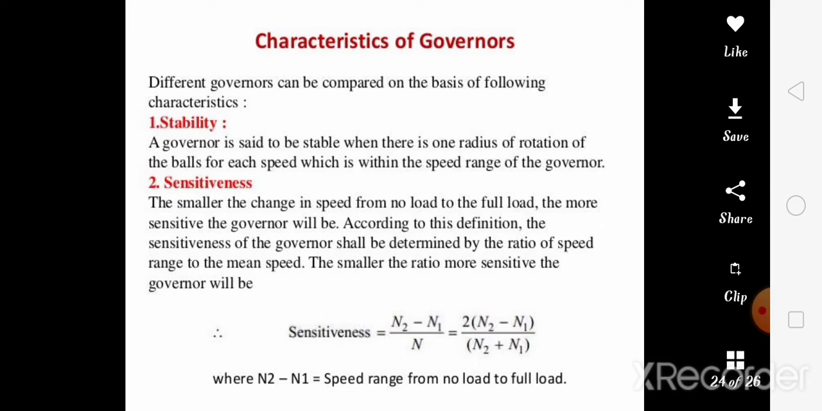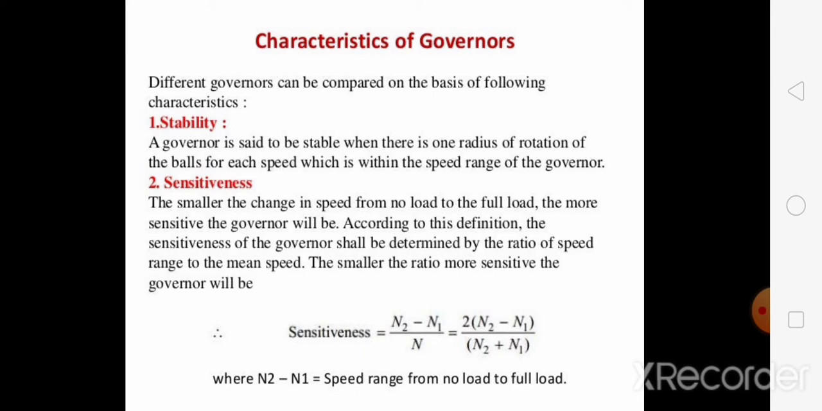It is the ratio of the difference between the maximum and minimum equilibrium speeds to the minimum equilibrium speed. We will see it in the formula. The smaller the change in speed from no load to full load, the more sensitive the governor will be. According to the definition, the sensitiveness of a governor is defined by the ratio of the speed range to the mean speed. The smaller the ratio, the more sensitive the governor will be.